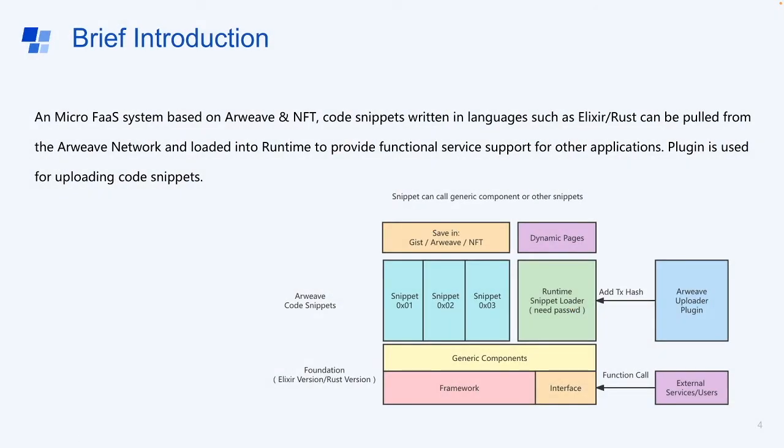We built a micro-FaaS system based on Arweave and NFT. Code snippets written in languages such as Elixir or Rust can be pulled from the Arweave network or the GIST, and NFT can be loaded into runtime to provide functional service support for other applications. Plugin is used for uploading code snippets.